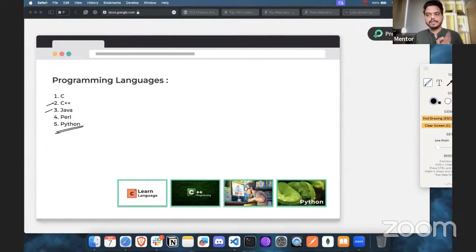Now, whenever you are selecting Python as your programming language in the TCS, you have to be careful that we know Python has the 2 plus generation, like Python 2.7 or something. And one of the newer versions is Python 3 plus. I'm referring to everything like Python 3.7, 3.8, 3.10, 3.11, and all those things, right?